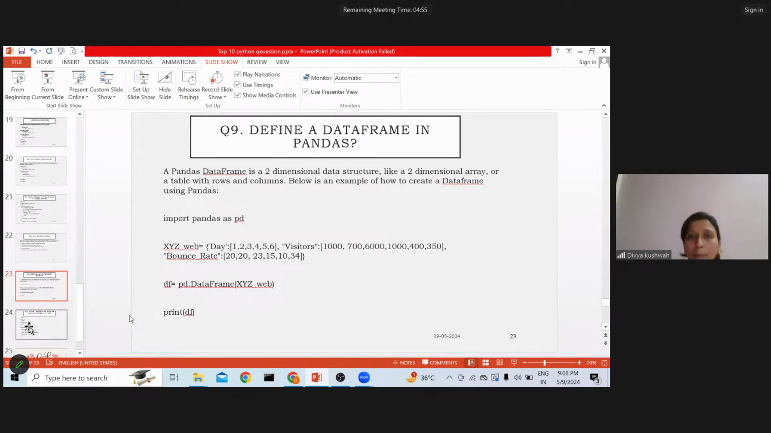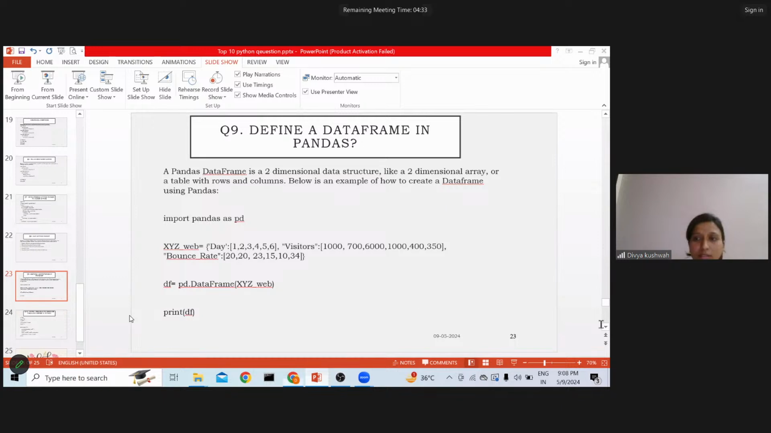I'll install it using pip install pandas. What is a data frame in pandas? A data frame is a two-dimensional data structure, right? Other data structures like list and tuple are one-dimensional. A data frame is two-dimensional data, which has rows and columns. So then we can create the data frame.